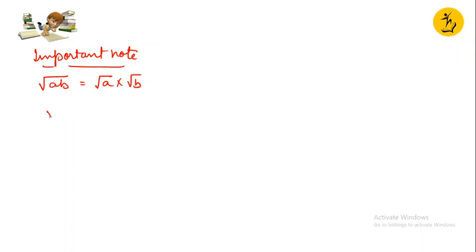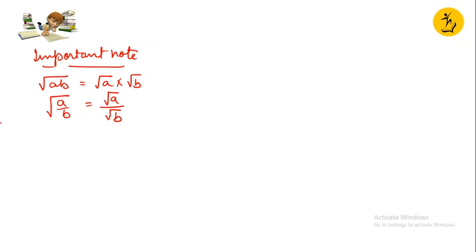Here it is. So not a question, but more of a property, you can say, or not a property, an important note. It is basically for something like this. See, root AB is equal to what? It can be written as root A into root B. Similarly, for the fraction A upon B, this can be written like this, root A upon root B. Clear? It could be written like this.